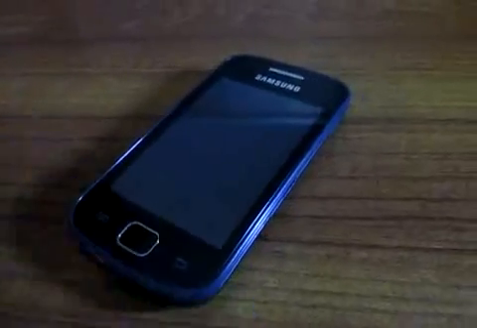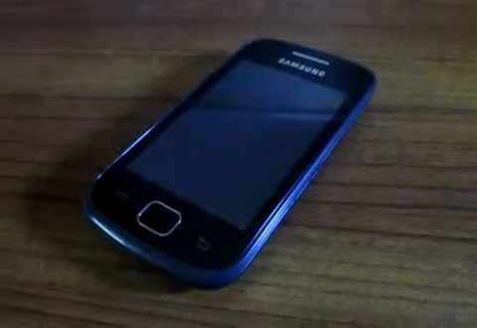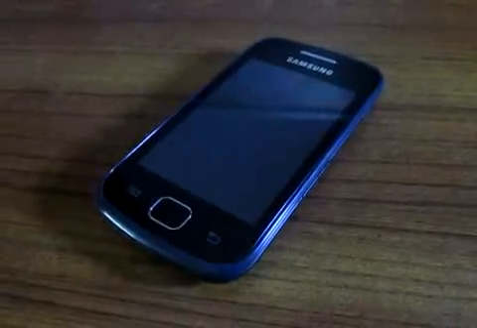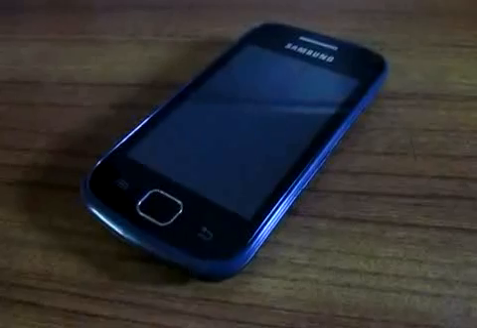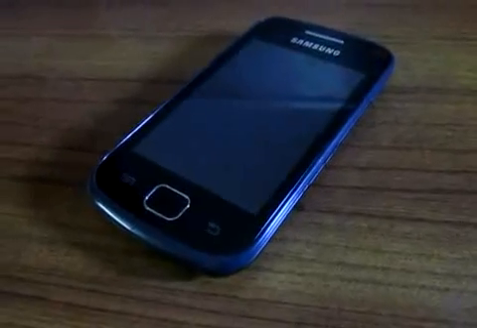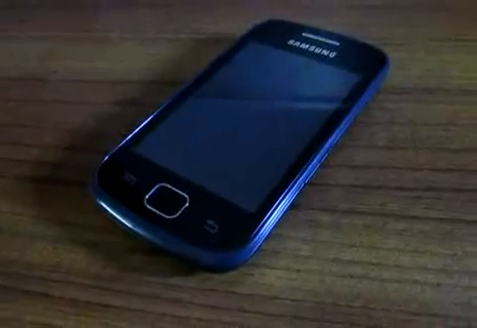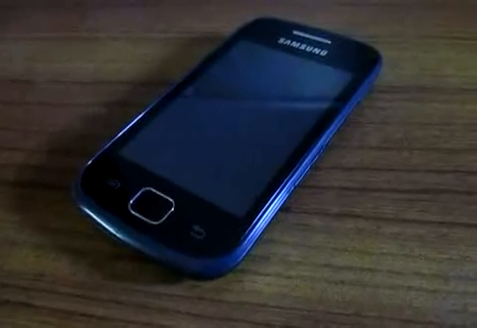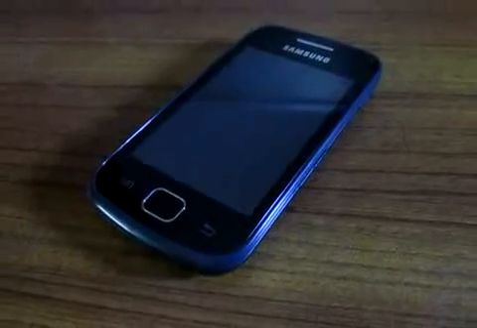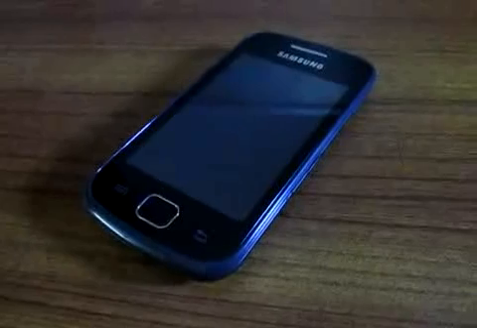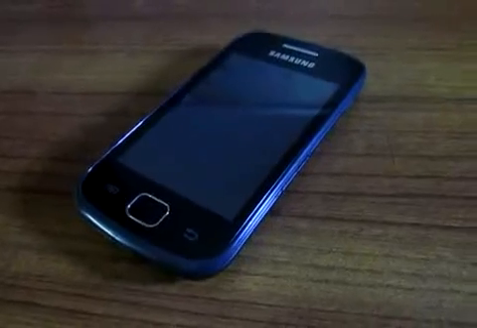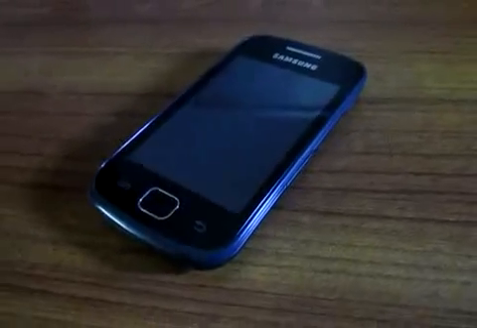Let's start. First of all, go and download 4 files whose links are given below: the root file, ClockWorkMod Recovery, CM 10.1, which is CyanogenMod Jelly Bean for Galaxy Geo, and G apps, Google apps.